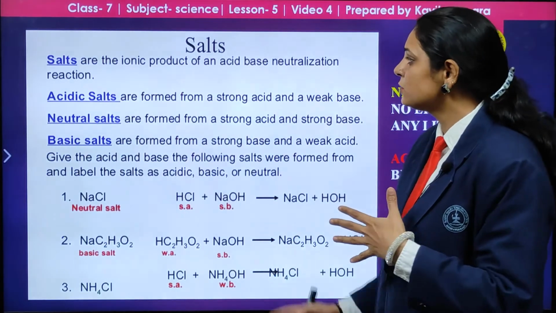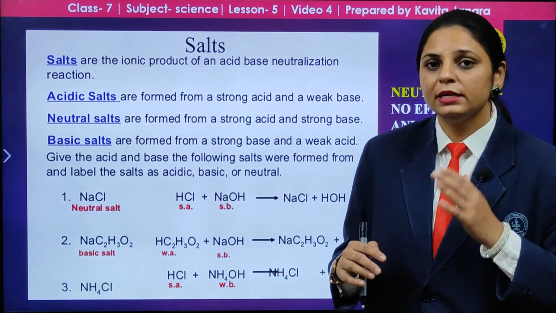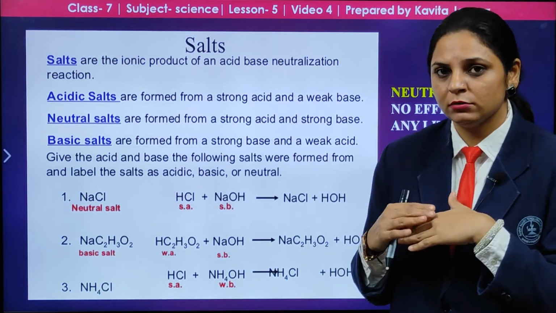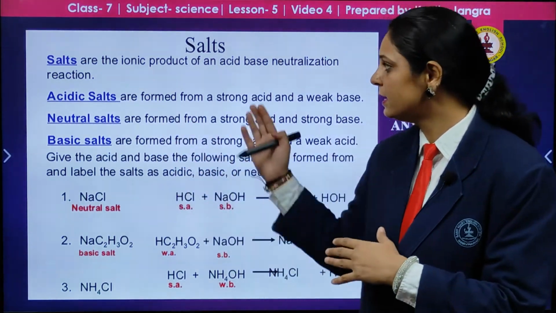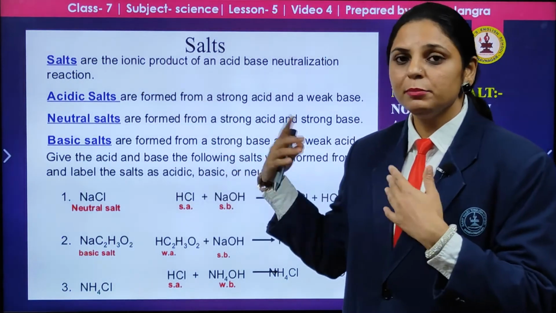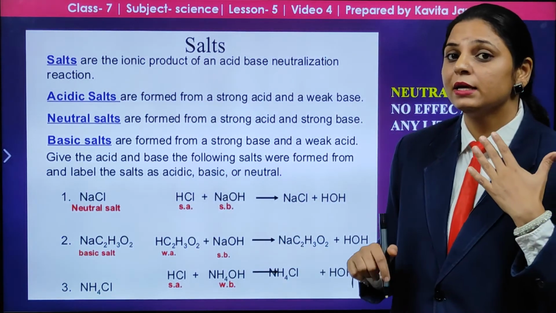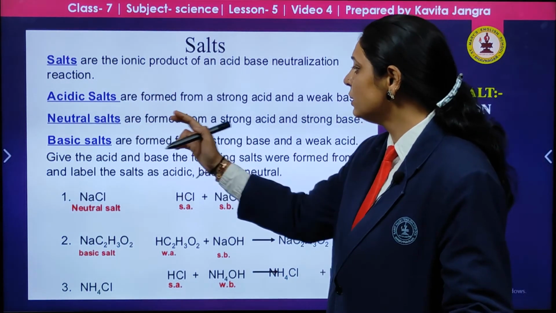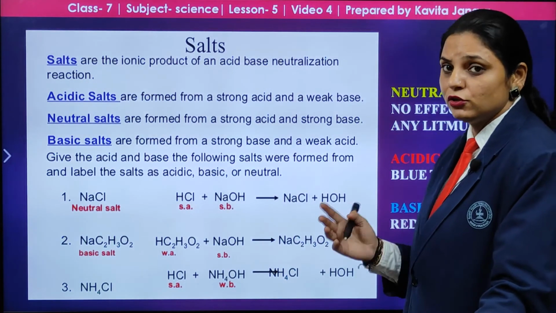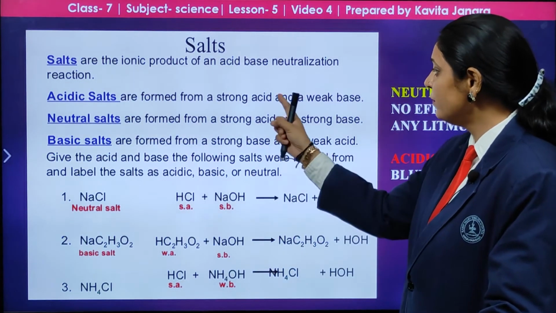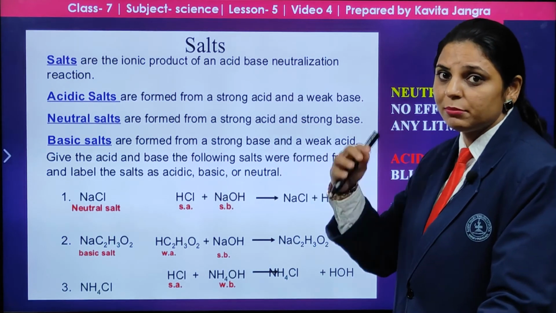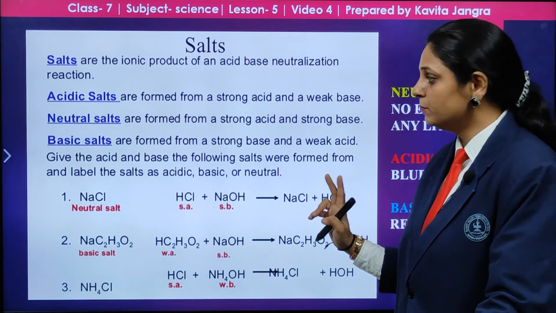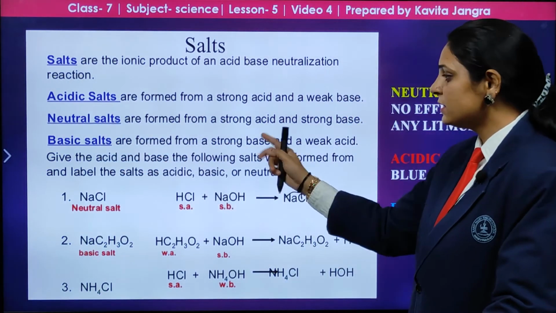Salts are ionic products of an acid and a base. As we have studied, when acid and base react with each other, we get positive and negative ions from both, and ultimately the salt is formed. In the previous slide I showed you the acidic salt, basic salt and neutral salt. When is an acidic salt formed? As shown in the table, when the acid is strong, that means an acidic salt. For neutral, both are strong, and in basic, the base is strong.